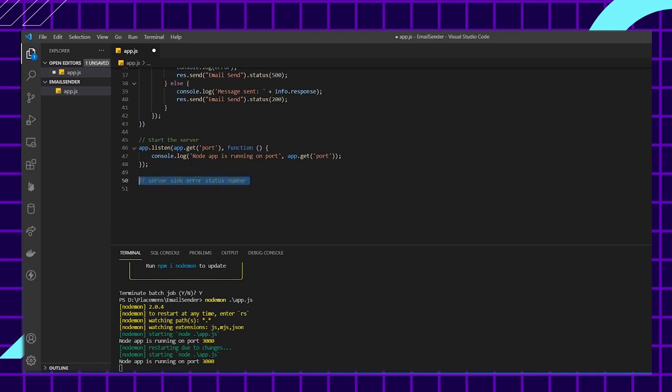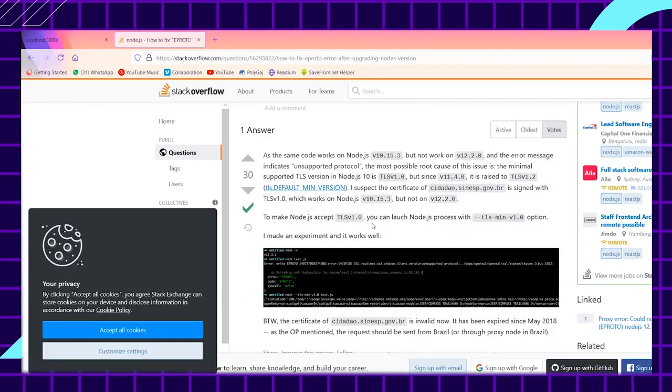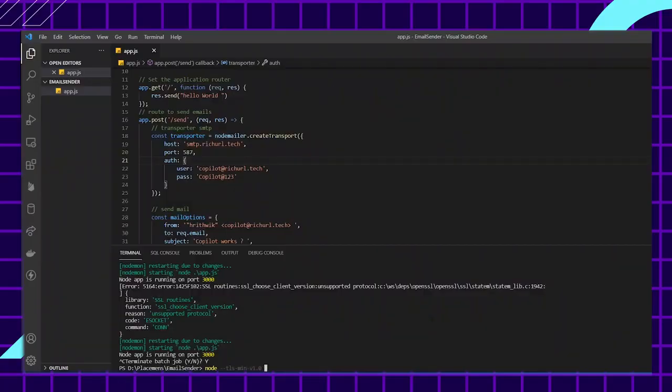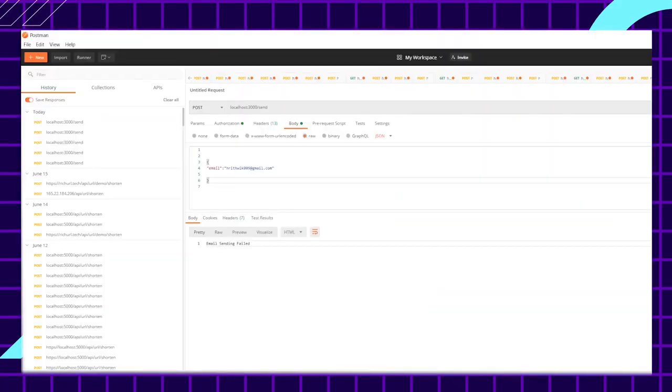Okay, let's run the program. I guess this is some SSL stuff. I just Googled and found this solution from Stack Overflow, which says that the same code works on the older Node versions, but won't work on 12.2. To make Node accept TLS 1.0, we need to add this comment called //TLS. Okay, let's try to make this work.